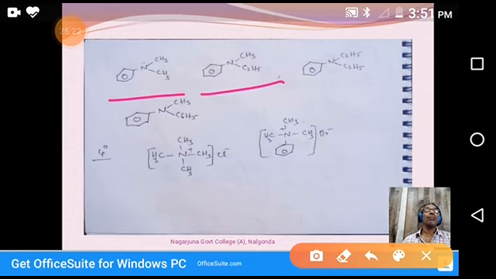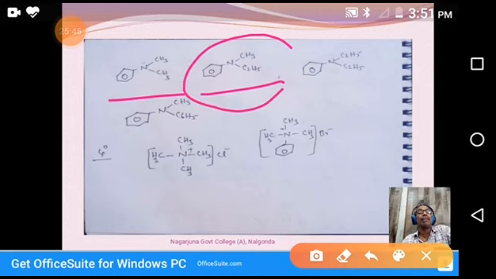One methyl, one ethyl, one phenyl. All are different. In common name, it is N-ethyl, N-methyl, N-phenylamine. In IUPAC method, it is aniline, but two hydrogens are replaced by one methyl and one ethyl. So N-ethyl, N-methyl aniline.